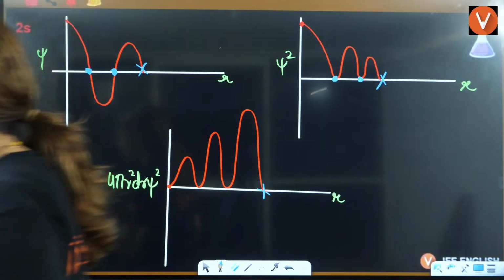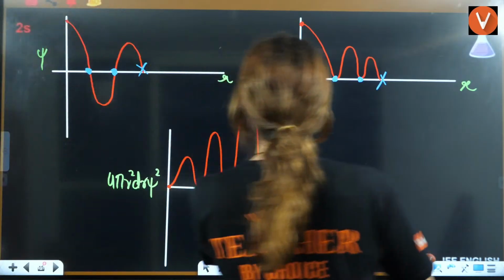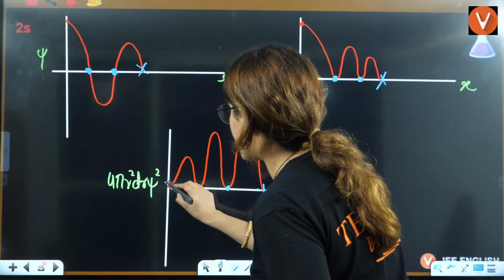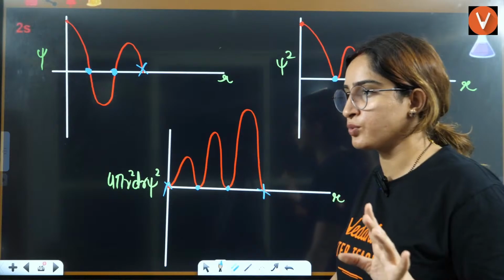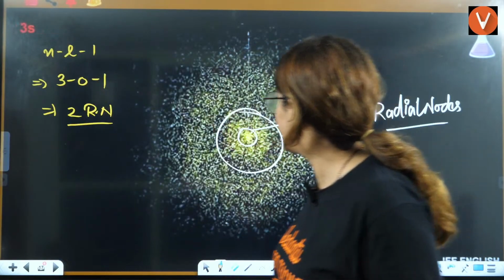Just give me a second. Yes? Understood? These two are nodes. This is a node, this is a node, these are not nodes. Initial and final points are never the nodes. Right? Okay, crystal clear? Very good.